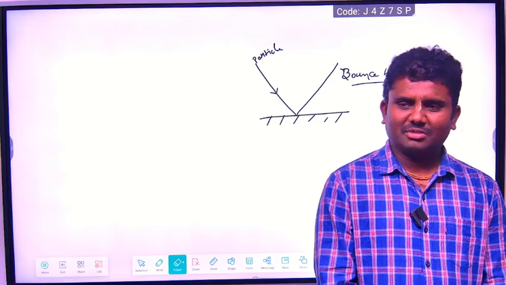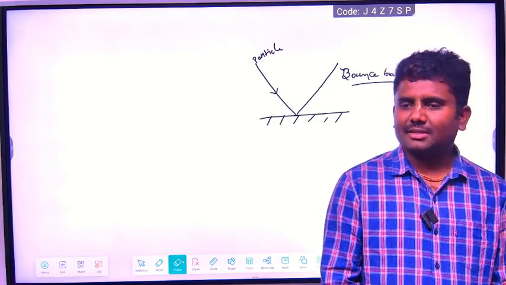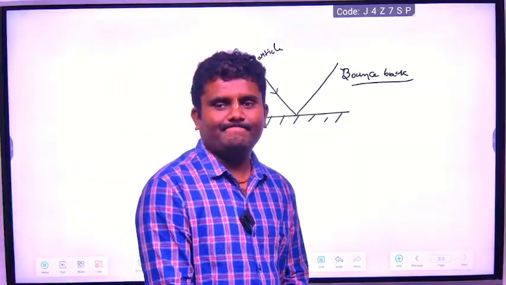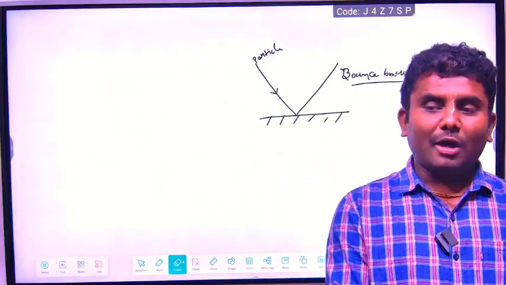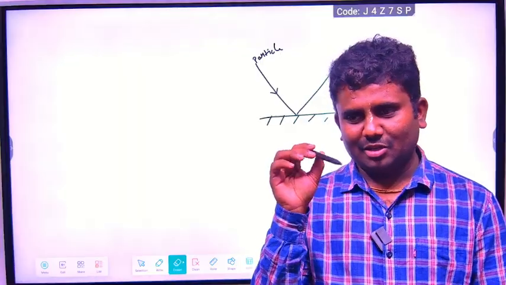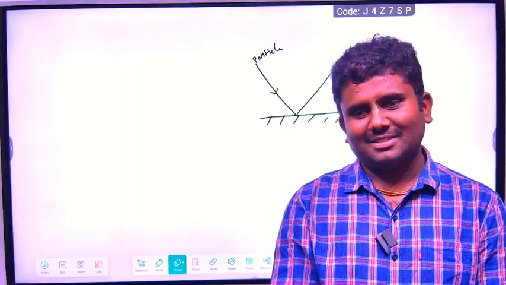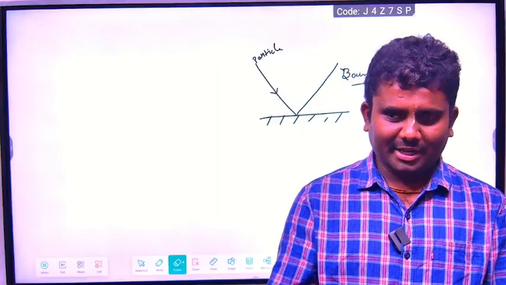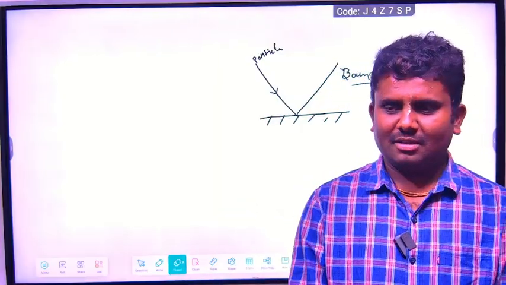Why does Newton say it? He has some evidence. And you also see one more thing. When light falls on water or on a glass slab, the light rays go inside that medium, glass or water. They are traveling inside. Why?